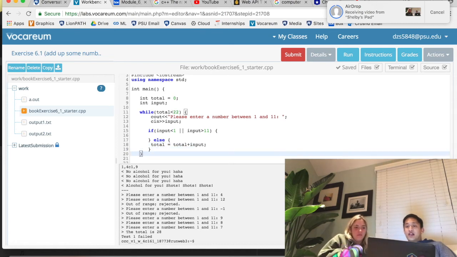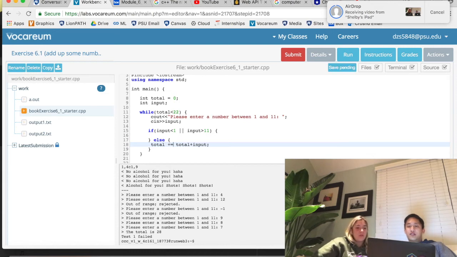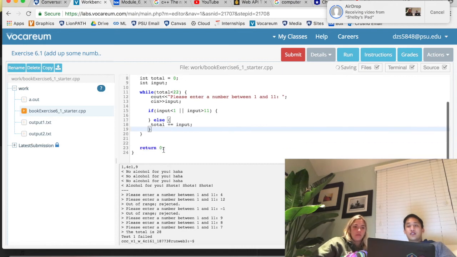Exactly. So now that that's done, let's make it the more efficient way. Okay, cool. I don't think it's more efficient. I think it's just less typing. Yeah, it's less typing. That's why I'm saying it's more efficient. Efficiency is like a completely different thing that we'll talk about later. Okay, I meant it in the typing. All right, so I meant total, in Shelby language. Total plus equals input, so that's good.